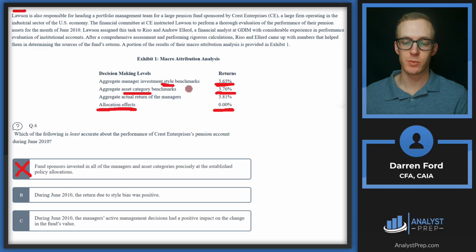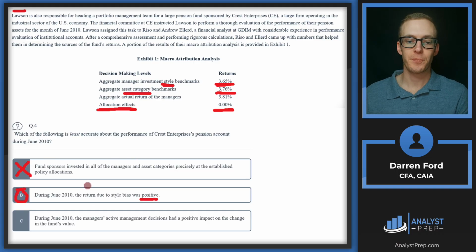So essentially, because we have a style bias of a certain way, our benchmark returns 3.65, whereas if we didn't have that bias like the rest of the category, we would have gotten 3.76. So we take the 3.65, subtract out 3.76, and we can see that gives us a negative number. So it looks like we need a negative number, so B looks like it'll be our answer since that's not accurate.